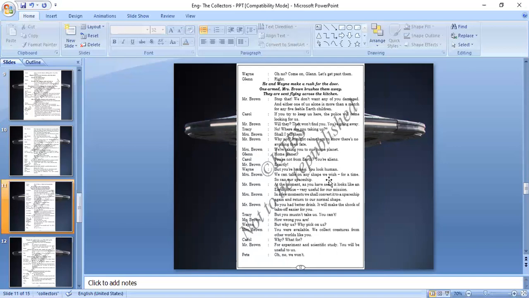We can take on any shape we wish, for a time. So can our spaceship. At the moment, as you have seen, it looks like an Earth house, very useful for our mission. In a few moments, we shall convert it into a spaceship again and return to our normal shape. So you had better drink.